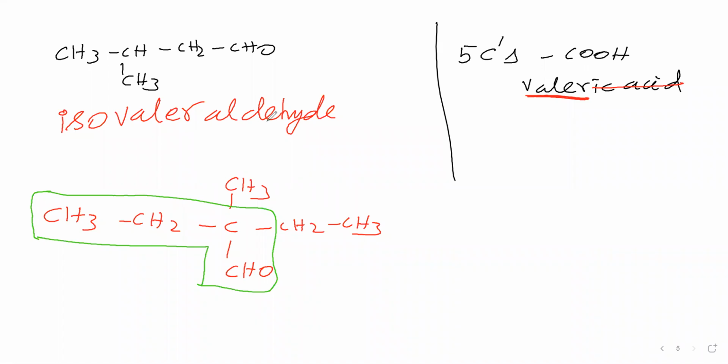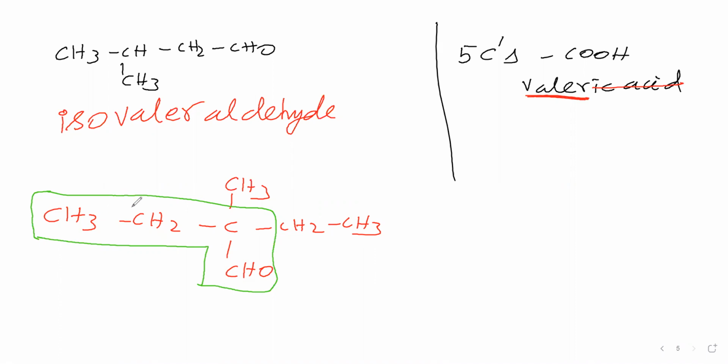Here the straight chain contains 5 carbon atoms. Even then, the straight chain is not the parent chain, because in the straight chain the aldehydic carbon is not coming. If you take it like this, the number of carbons is 4 only. Even then, the aldehydic carbon is present in this one. Therefore, it is the parent chain, not the straight chain.